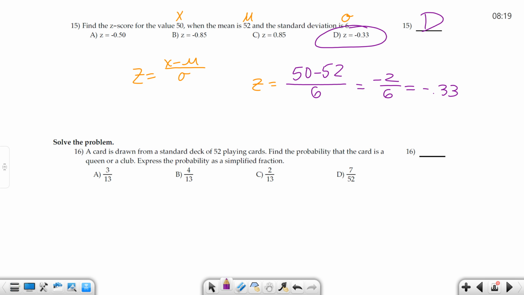So then 15 is also D. That was 11, 12, 13, 14, and 15 all D. So you got to remember x minus mu over sigma. The value minus the mean over the standard deviation gives you the z-score.